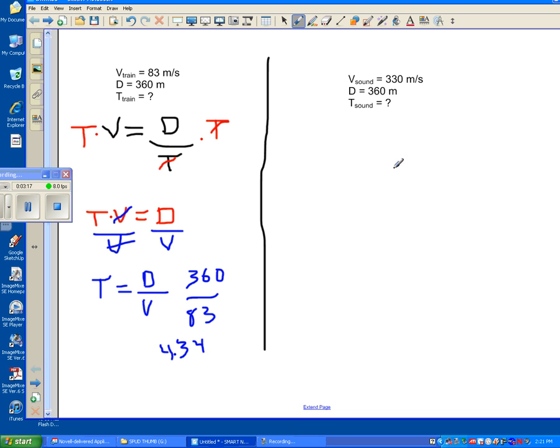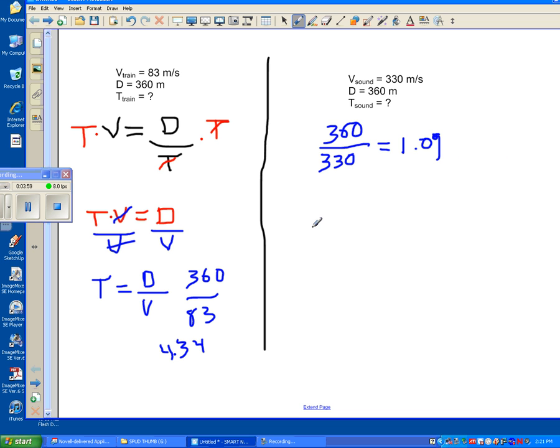All right, same thing over here, same exact equation. I've already done the algebra. So displacement here will now be again 360. Velocity in this case is 330. And we get 360 divided by 330, 1.09.